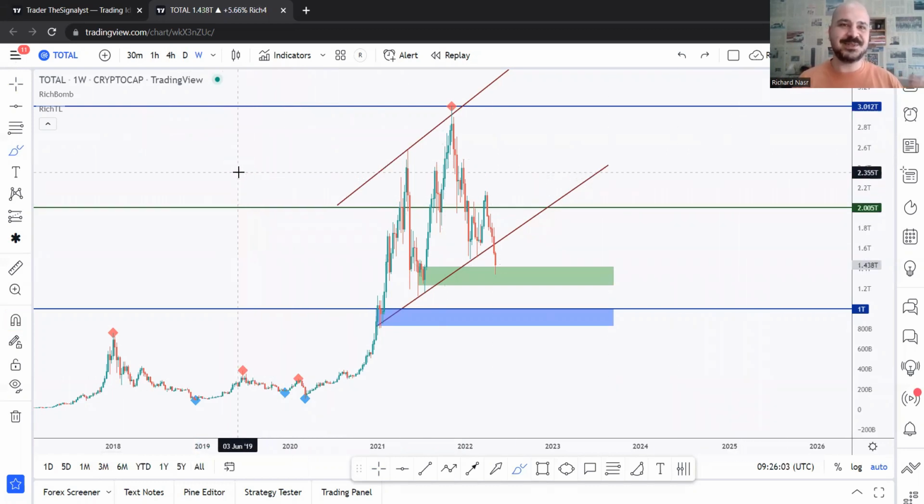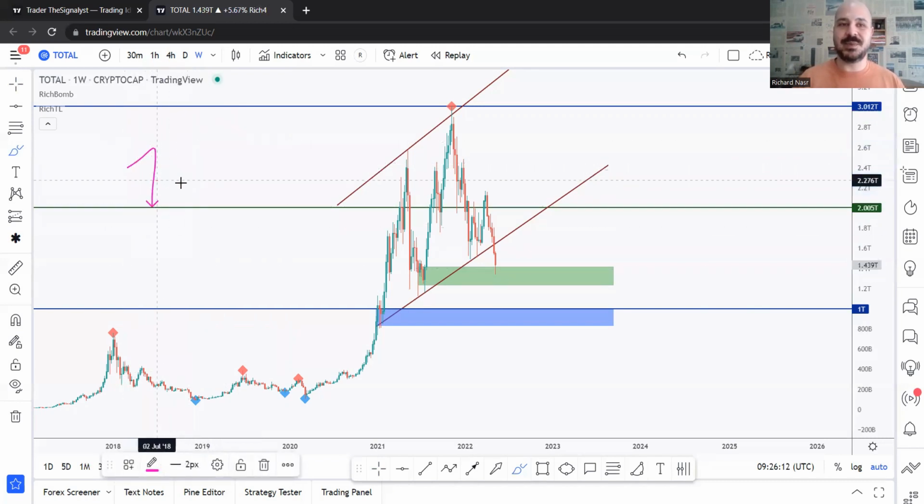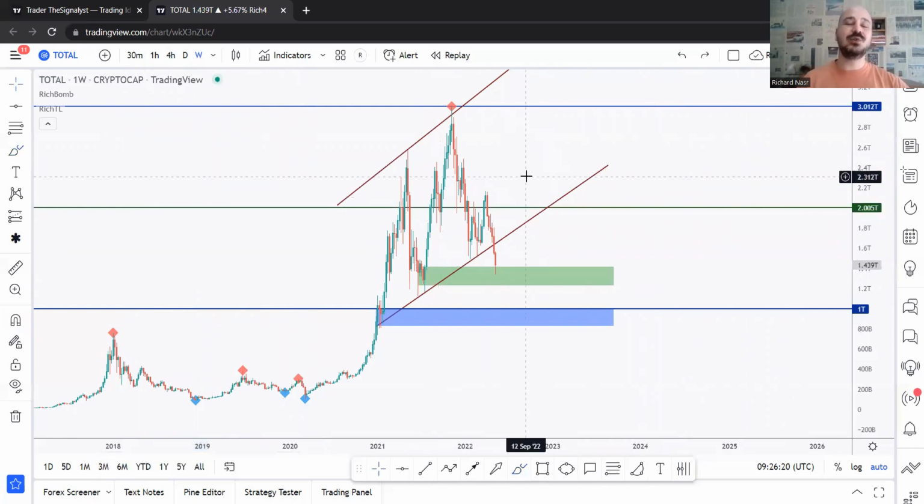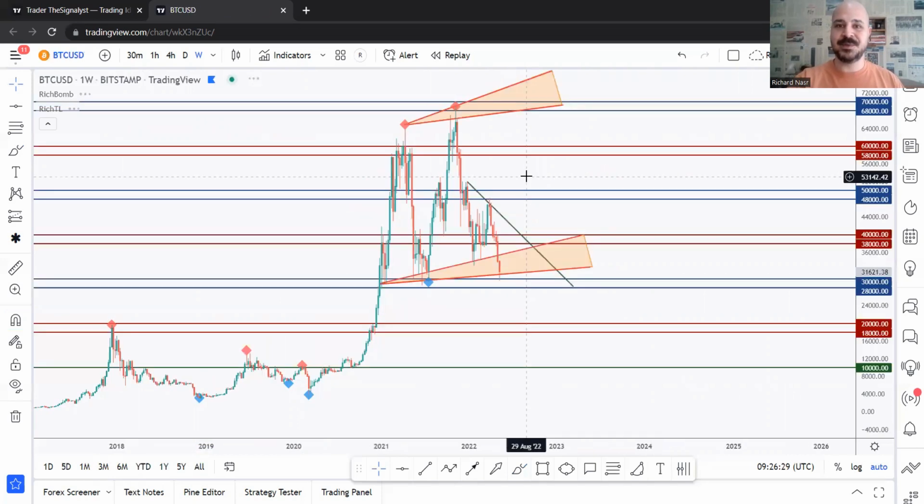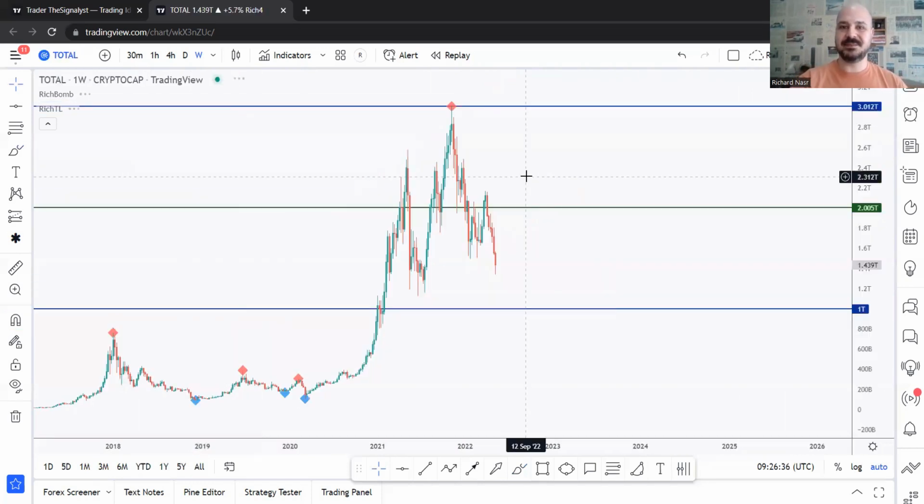For example, I don't want to name a specific altcoin, because I don't want to endorse or recommend a specific one. But for example, a market cap of 1 million, if you compare it to a market cap of 1.4 trillion, of course, this one is more reliable. That's why I start with it, because it includes everything. All the altcoins, and Bitcoin is almost half of the total. That's why its chart is very similar to total. If you check it out real quick, you can see it very clearly, right? Impulse, correction, impulse, and we are currently in this deep correction phase. That is basically it.